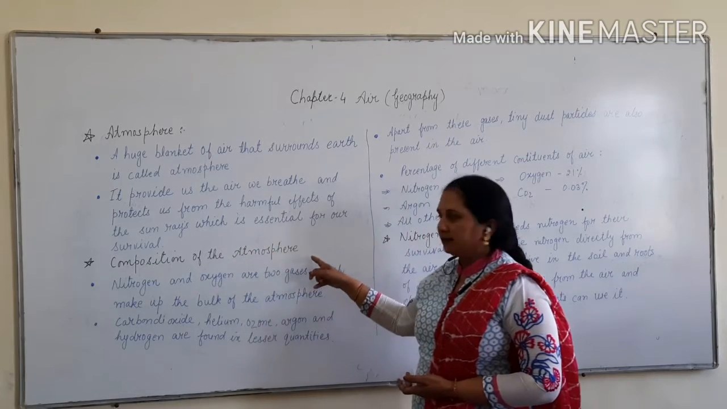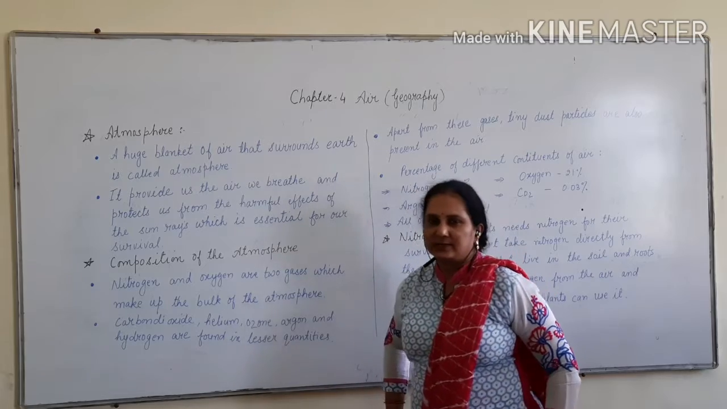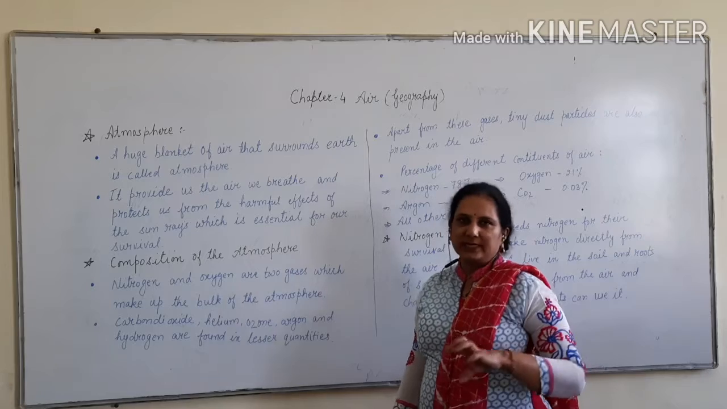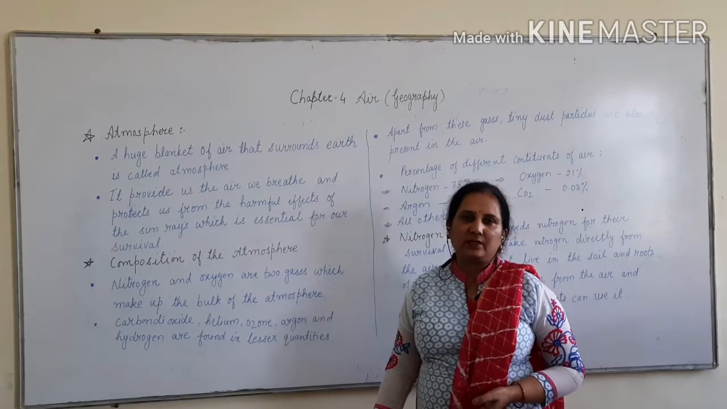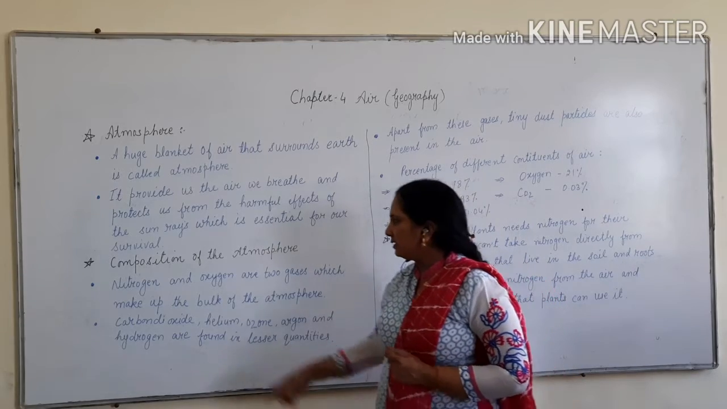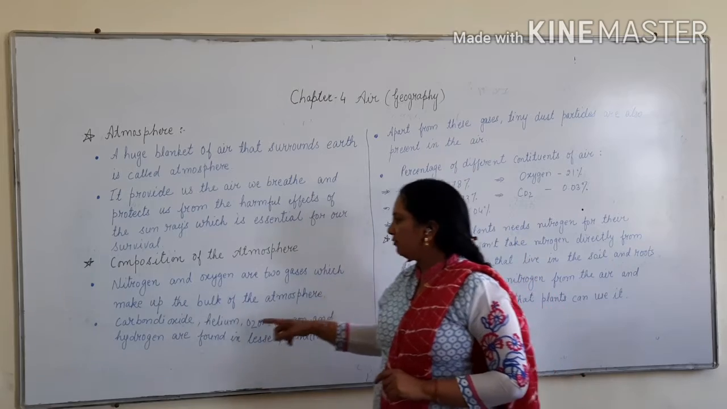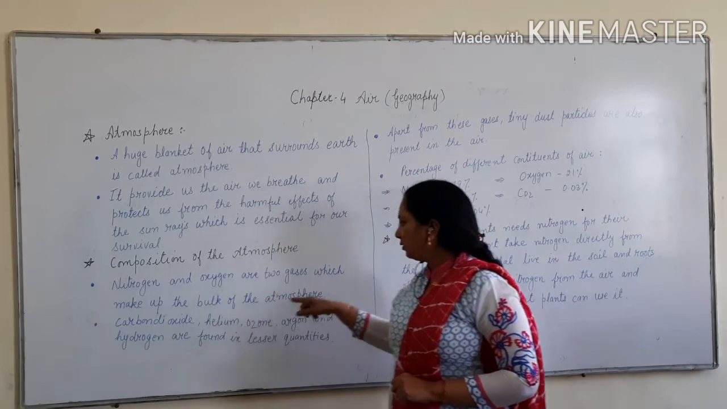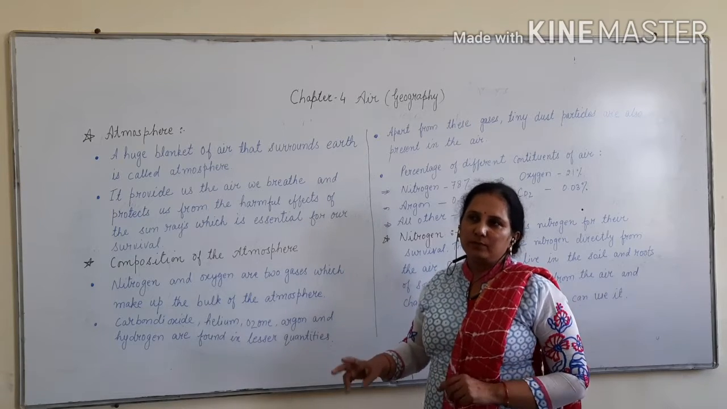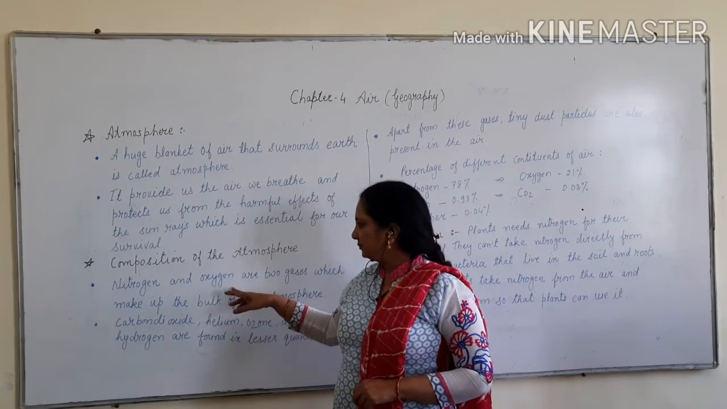Composition of the atmosphere. The next heading is composition. What are the gases that are present in the atmosphere? Many gases are present, but mainly two gases are present in huge number, in bulk, that is nitrogen and oxygen. Nitrogen and oxygen are two gases which make up the bulk of the atmosphere. Means our atmosphere is mainly made by two very important gases, and that is nitrogen and oxygen.